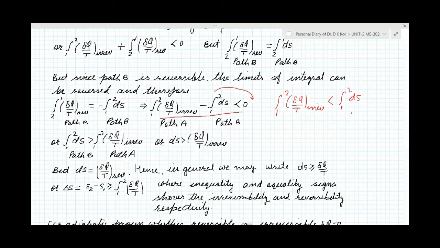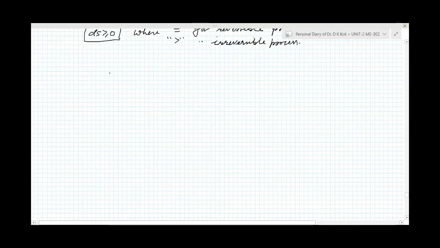How did the minus symbol come? We take it to the right side, see. For example, x plus y equal to p, then we can write x equal to p minus y. Right? Yes sir. Next one is the temperature entropy diagram.